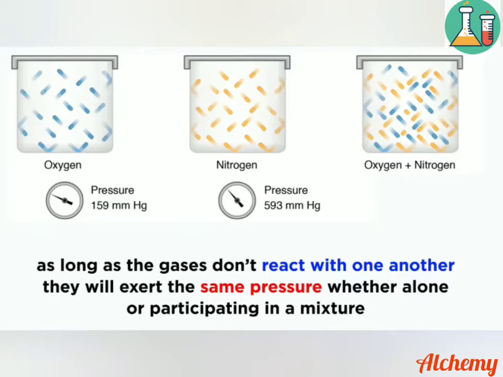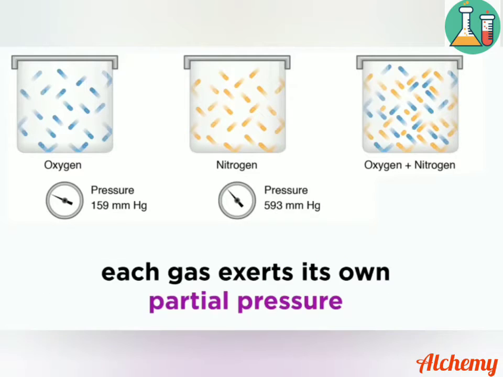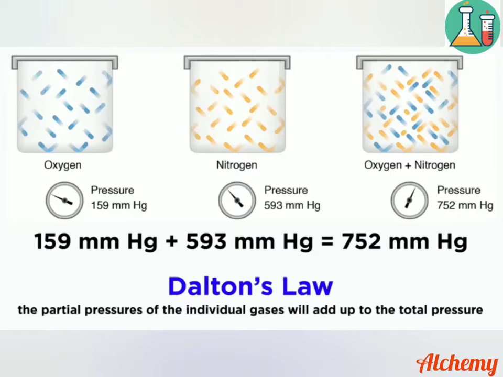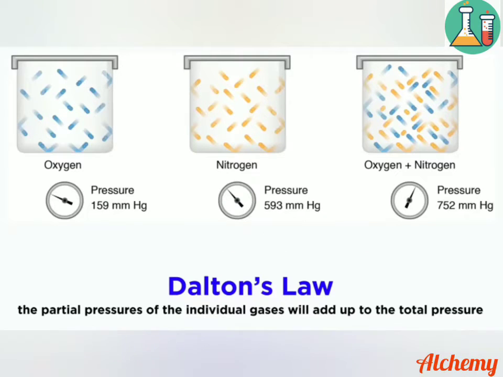The criterion for Dalton's law of partial pressures is that the gases should not react with each other. As long as the gases don't react with each other, they will exert the same pressure whether they are alone or participating in a mixture. Each gas exerts its own pressure, which is called the partial pressure. The total pressure is the sum of the partial pressures of oxygen and nitrogen. Here we can see that the total pressure is 752, which is the sum of 159 and 593.